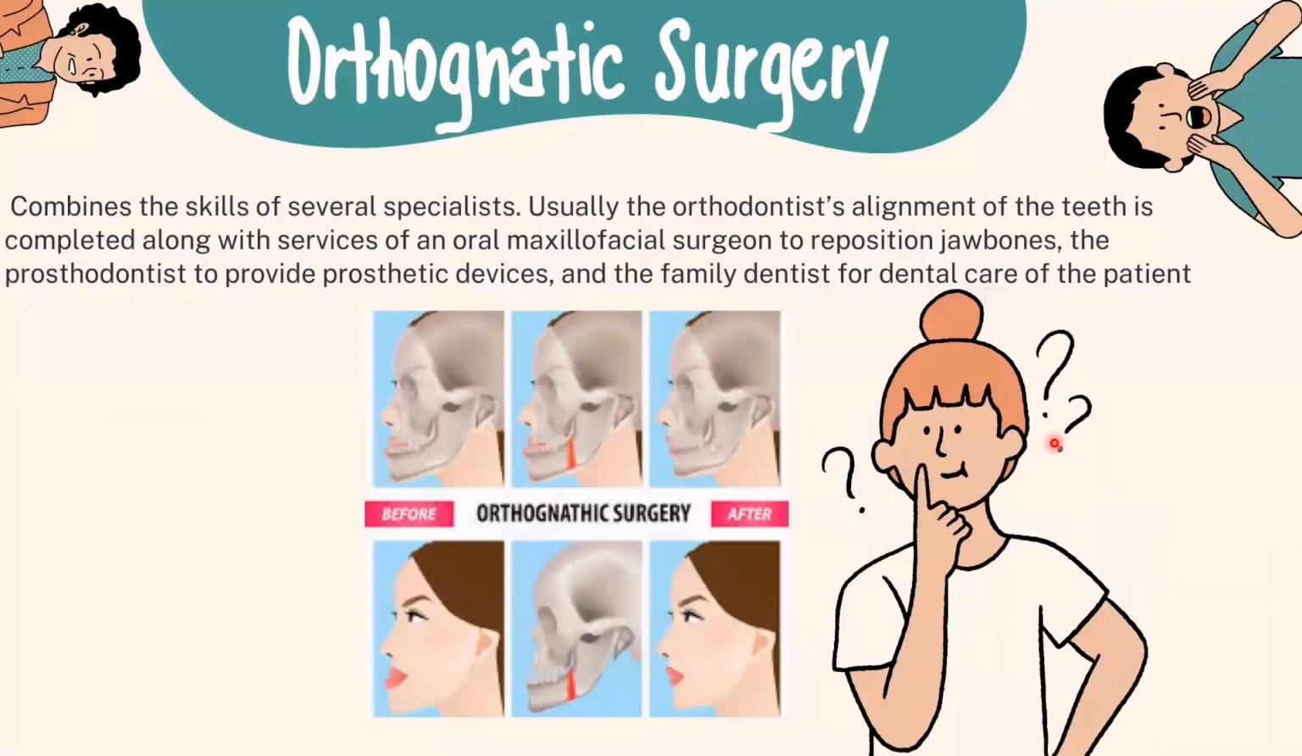Orthodontic surgery is a combined skill of several specialists. Usually, the orthodontist's alignment of the teeth is completed along with services of an oral maxillofacial surgeon to reposition jawbones, the prosthodontist to provide prosthetic devices, and the family dentist for dental care of the patient. This is an example of a before and after of an orthodontic surgery.